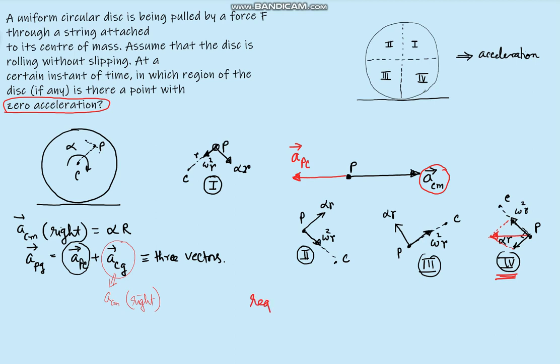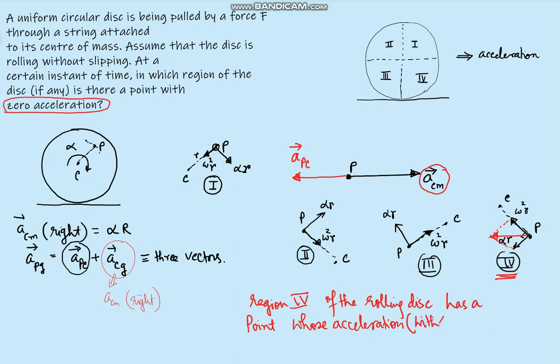So let us conclude: region 4 of the rolling disc has a point whose acceleration with respect to ground is 0.